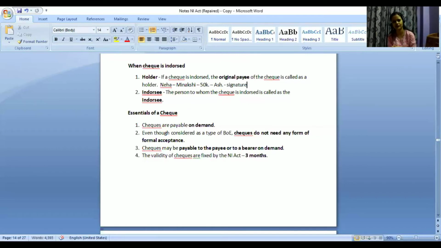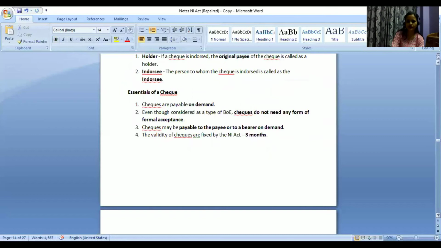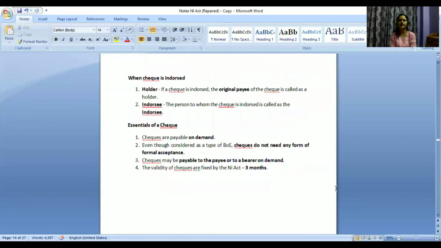In that case, I am transferring it by way of endorsement, putting her name and my signature. So I will be the holder. Why? Because I am the original payee to whom the check was issued. And who is the endorsee? The person to whom the check is endorsed. That means Aishwarya will become the endorsee in this particular case. And obviously the bank will be there, who will accordingly make the payment. So this is how we can transfer the check in the name of someone else by way of endorsement or by way of delivery as well.